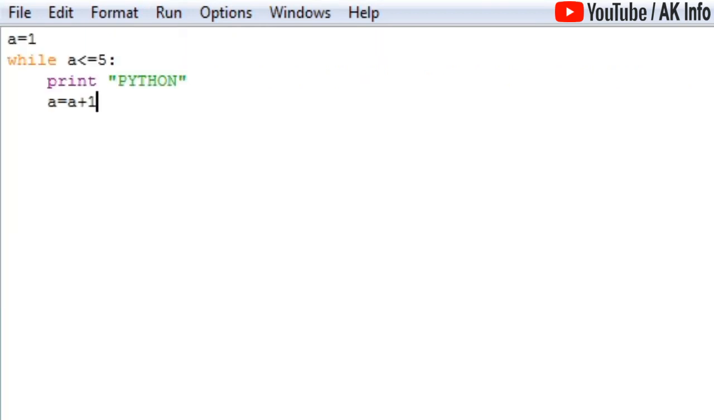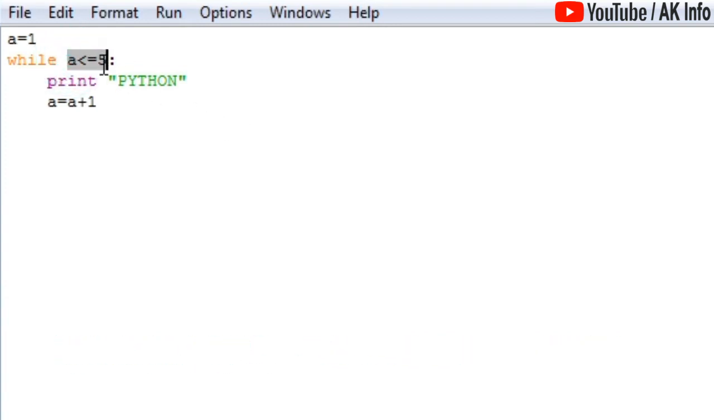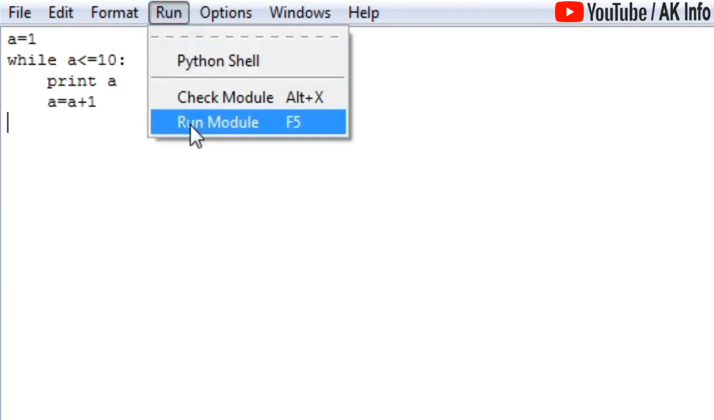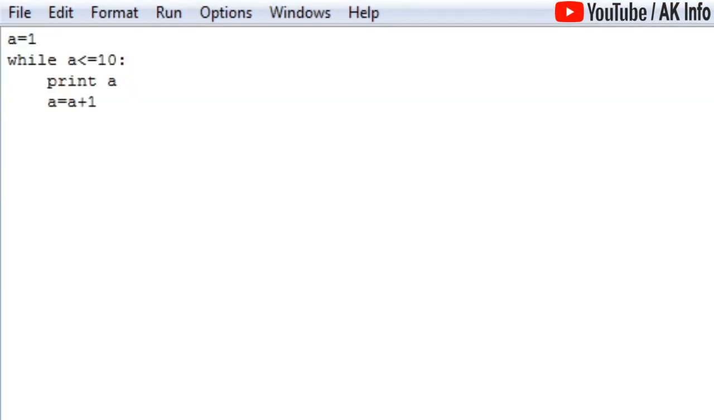Now I will give you one more example. I want to print 1 to 10. For that I want to change this program a little bit. If a is less than or equal to 10, because I want to print 1 to 10, then print the value of a. So let us see whether it works or not. At first run it, and as you can see it works. So we have 1, 2, 3, 4 up to 10. This is just a very small example, guys. In this way you can do any type of while loop.